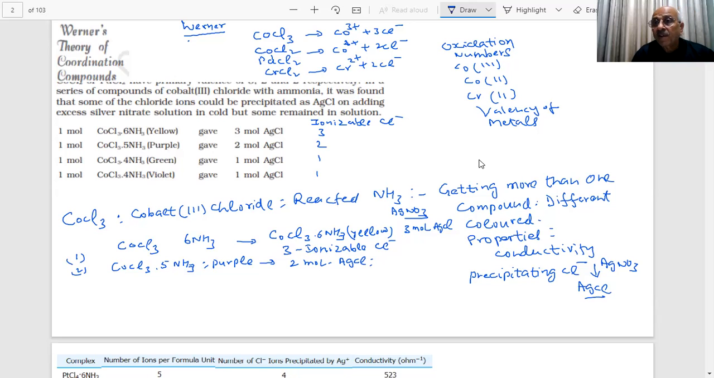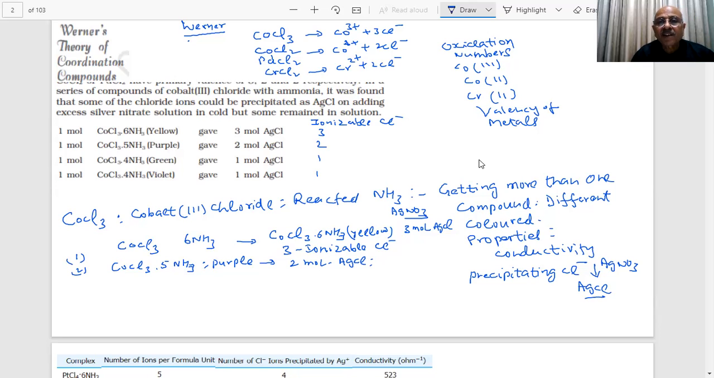Cobalt is a transition element, so they don't become free. What don't become free? Cl minus. As you can see, it's only CoCl3 each time, but they are not producing 3 Cl minus in all the cases. On this basis, Werner proposed his theory of coordination compounds. This was the experimental information.